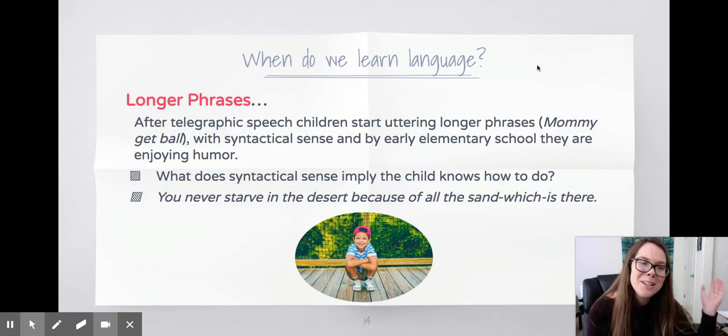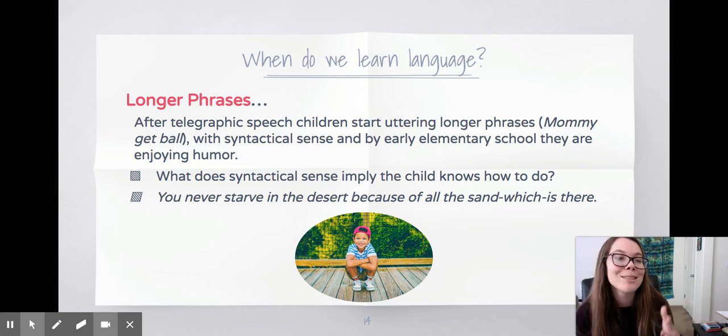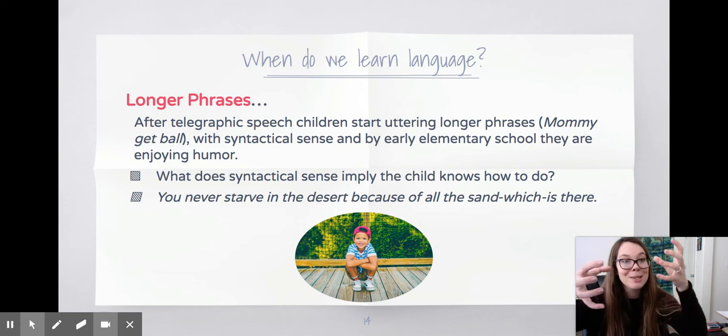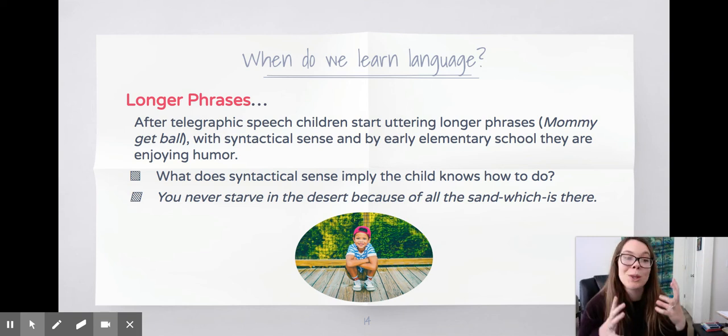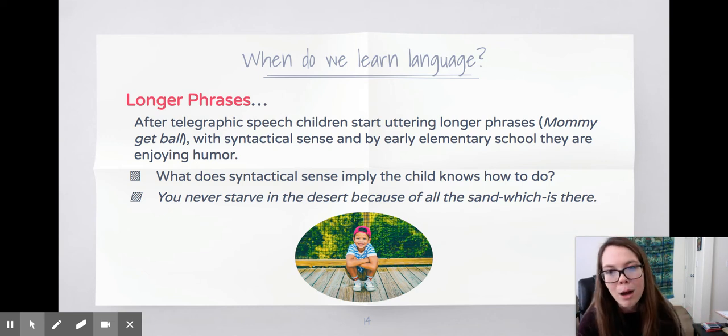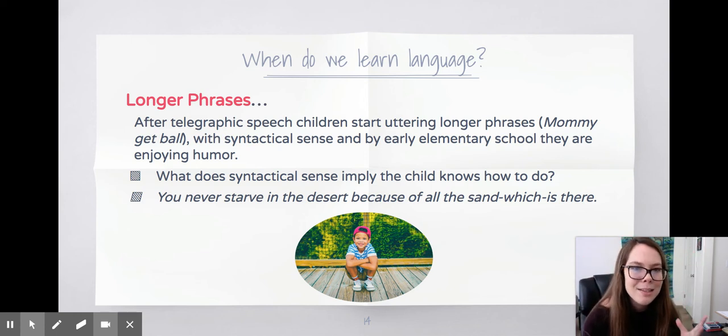And so no, there is not a 5-word stage, but the longer phrases start to develop, just like we learned at the beginning of our little lesson, right? It's like we start with the basics of phonemes, and then morphemes, and then we start to learn little words, and then phrases, and now we're on to sentences, right? So after telegraphic speech, children start uttering longer phrases like mommy get ball, daddy pick up, right?